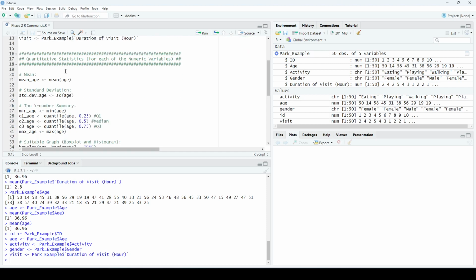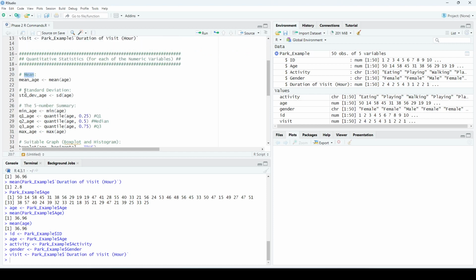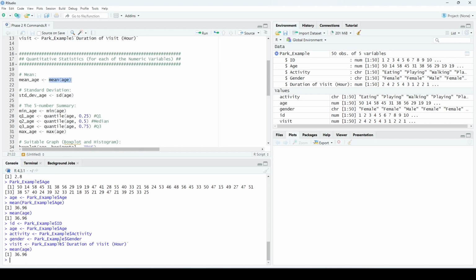Okay, so for the quantitative statistics, for each of the 3 numeric variables, do the following. You'll find the mean, you'll find the standard deviation, you'll find the 5-number summary, and then do suitable graphs. First, to find the mean, this is the function that we just did, mean of age. So mean of age is 36.96.